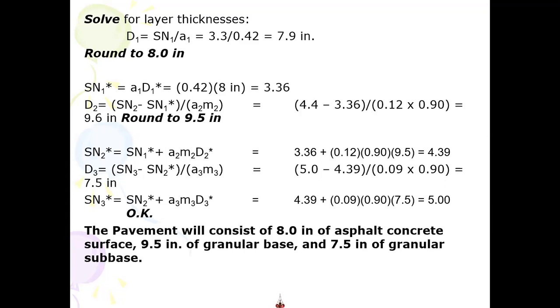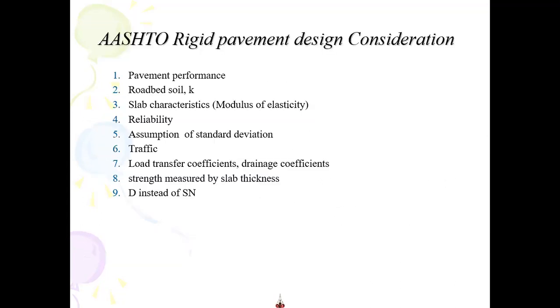So we have 8-inch asphalt concrete, 10-inch of a granular base. I just again regret what is shown here. Actually, it's 10-inch and 7.5-inch of granular. Then you have to come up with a cross section of this bed. So we stop our lecture over here.